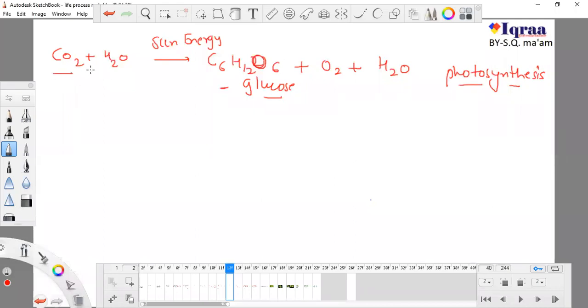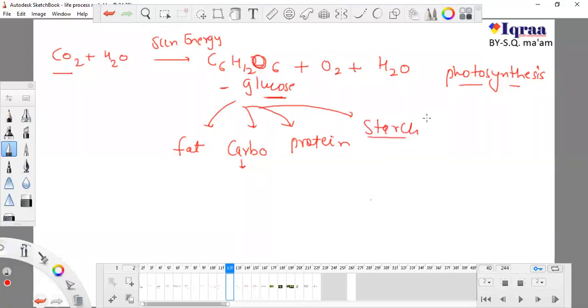So the plant is taking carbon dioxide and water and sun energy, of course, and producing glucose. Now we studied in the previous class that by plants, glucose is converted to fat, glucose is converted to carbohydrate, whatever tastes sweet is carbohydrate. Fat we know as oil, and protein and starch.